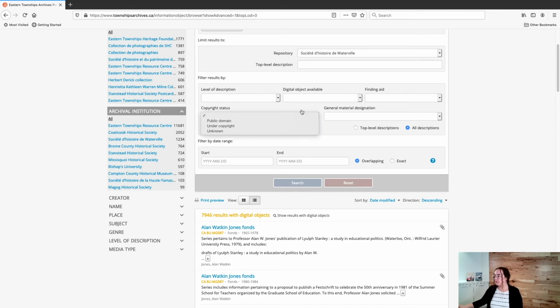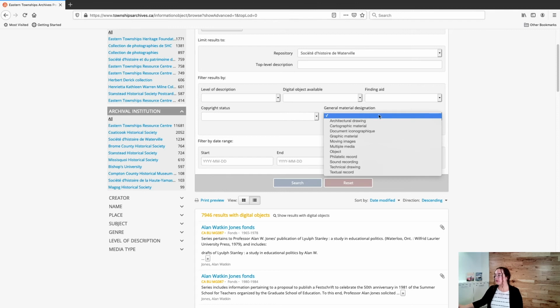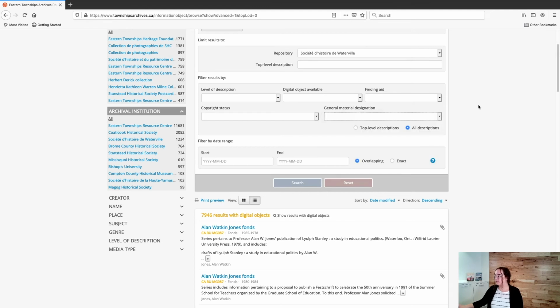You can filter by copyright status. So if you're looking for something that's in the public domain, you would choose that, or items under copyright or unknown. And you can filter by general material designation. So this is just the general type of record that you're looking for. So if you're looking for images, you might choose graphic material. If you're looking for maps, you could choose cartographic material, and so on.